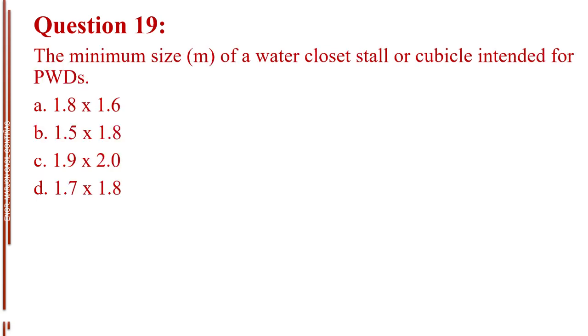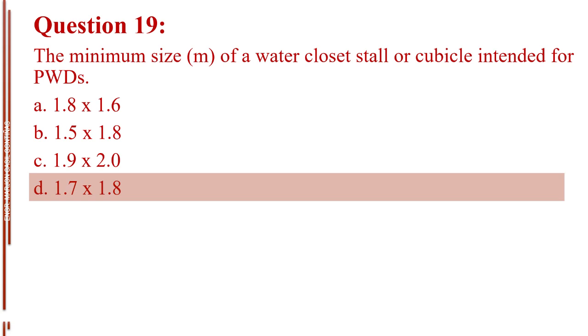Question number 19. The minimum size in meters of a water closet stall or cubicle intended for PWDs. Letter A, 1.8 by 1.6. Letter B, 1.5 by 1.8. Letter C, 1.9 by 2.0. Letter D, 1.7 by 1.8. The answer is letter D, 1.7 by 1.8.